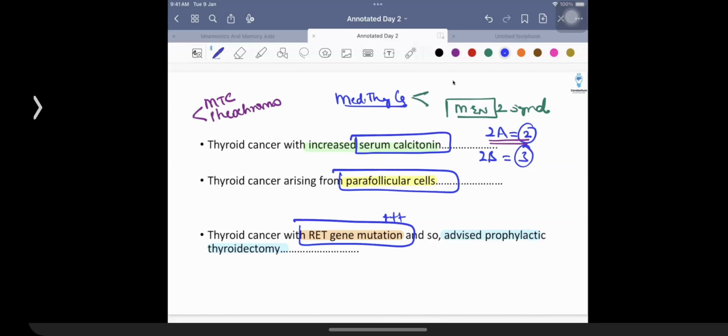In a patient who's going to be having MEN2A, this is also called by the name of Sipple syndrome. Remember, I told you the trick as well, no? Sipple के अंदर 2 P आते हैं. So one is going to be pheochromocytoma and the second one is going to be parathyroid hyperplasia. Remember this? Sipple के अंदर Sipple, P and P. So parathyroid is also affected and the patient is having pheochromocytoma.